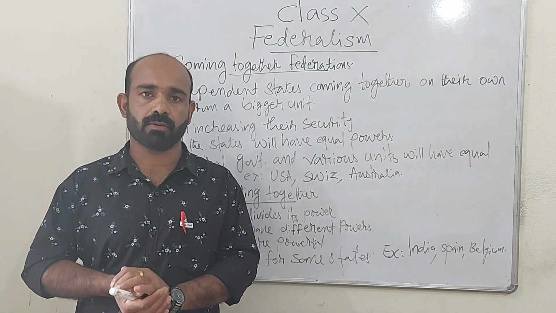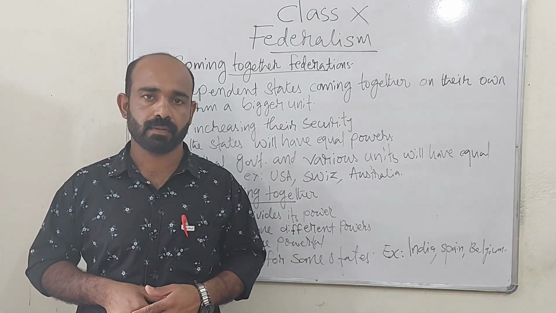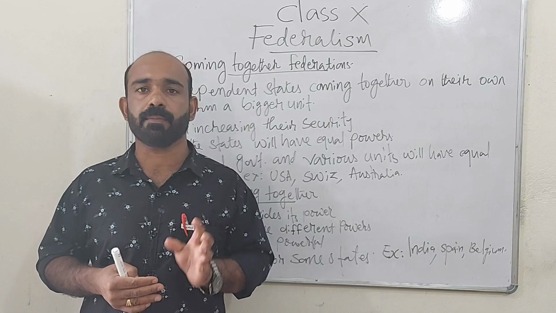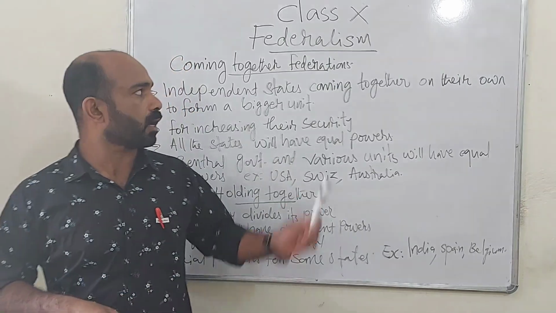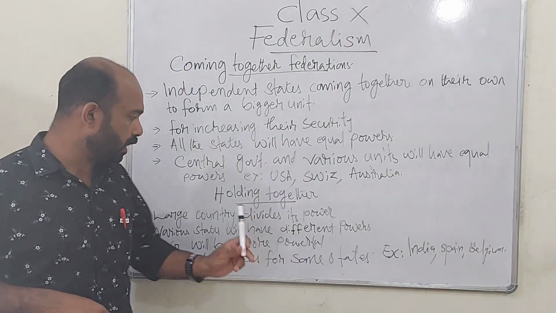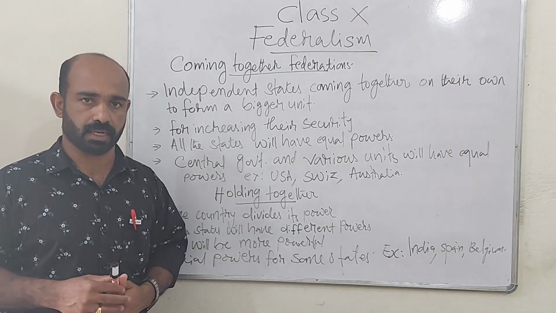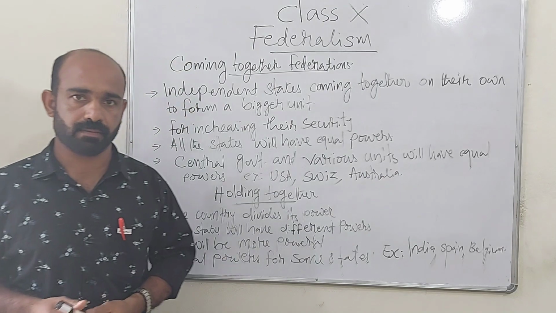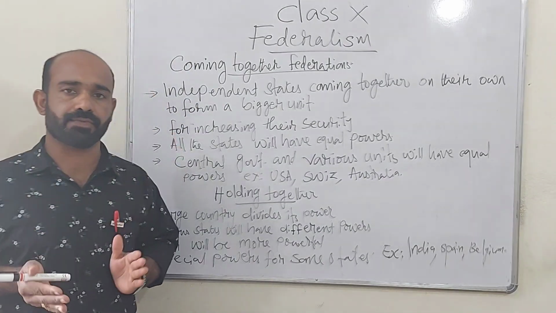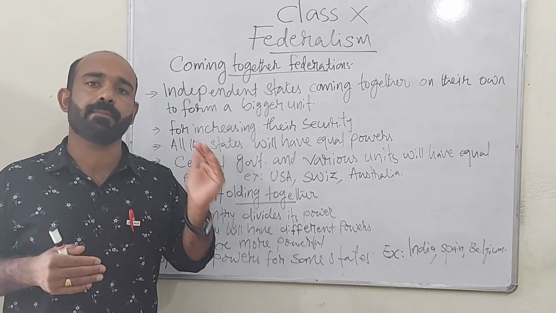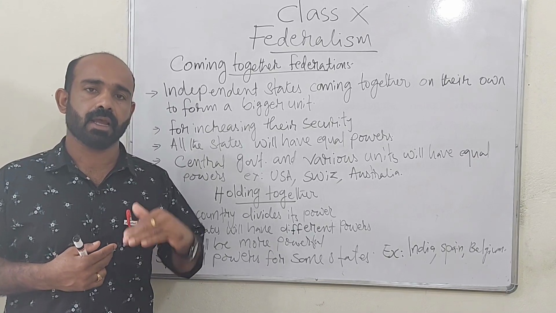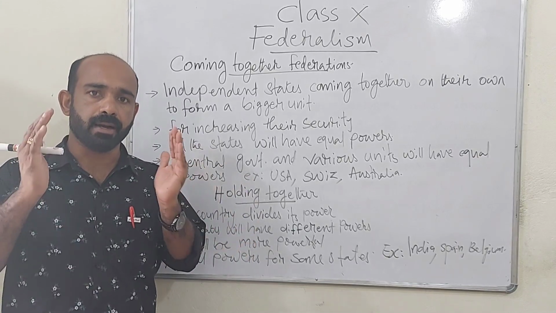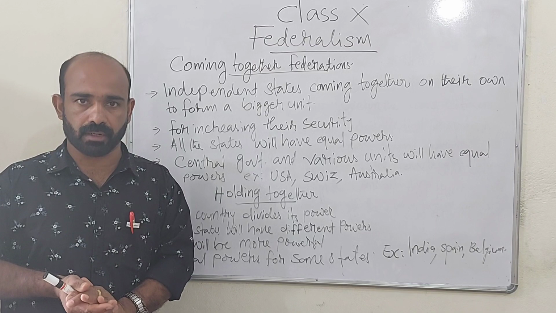Now let us study about different types of federations. There are mainly 2 types of federations. Coming together federations and holding together federations. Let us see first of all coming together federation. So in coming together federation, small independent nations come together and join together. Why are they joining together?